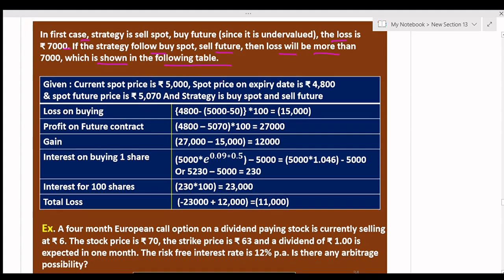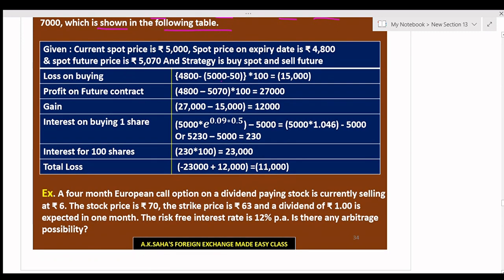Given the current spot price is 5,000, the spot price on expiry date is rupees 4,800 and the spot future price is rupees 5,070. Strategy is buy spot and sell future. Here it is undervalued, so the correct strategy is sell spot and buy future. Because it shows a loss, I have shown that if you take the strategy buy spot and sell future, the loss will be higher than rupees 7,000.